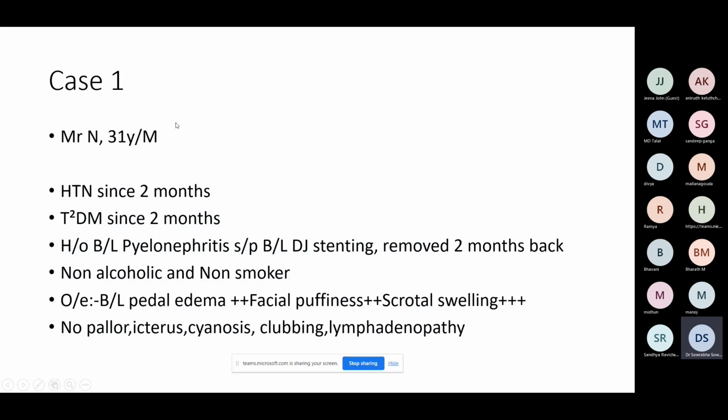So this is one patient who is currently in ward. He is a 31-year-old male. He's got hypertension since 2 months, diabetes since 2 months, and then on further history, he was diagnosed with pyelonephritis. There was papillary necrosis, probably. He was diagnosed with HUN at that point, underwent bilateral DJ stenting. It was removed 2 months back. So now he's come to us with bilateral pedal edema, facial puffiness, and basically an anasarca like presentation.